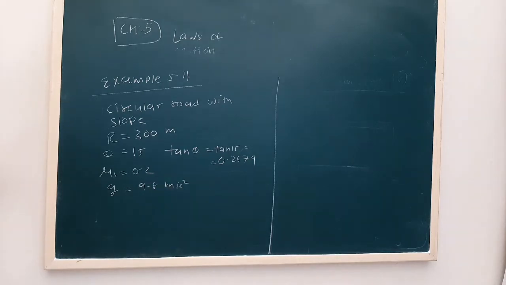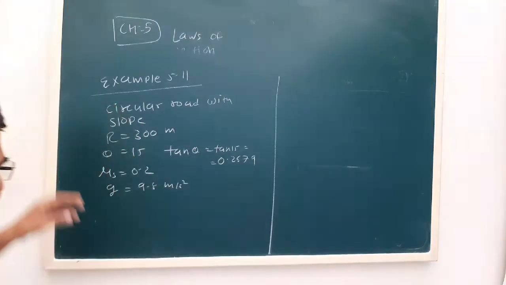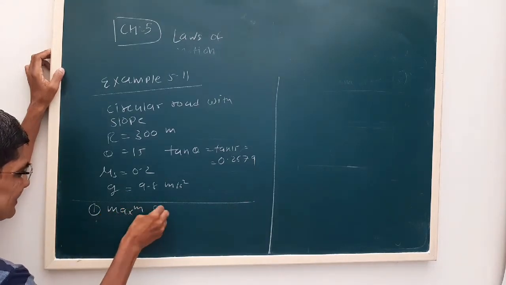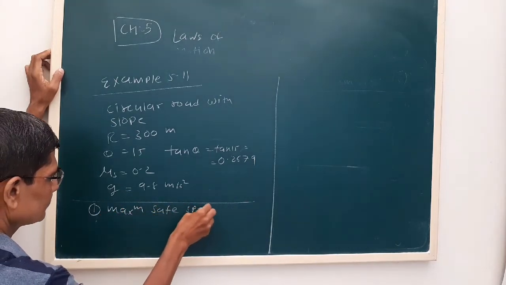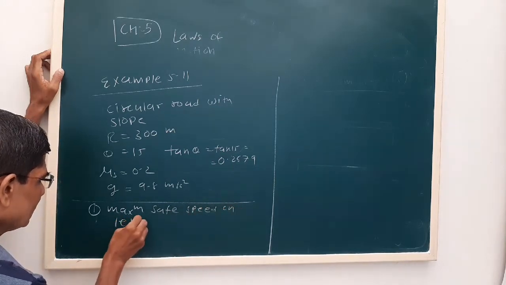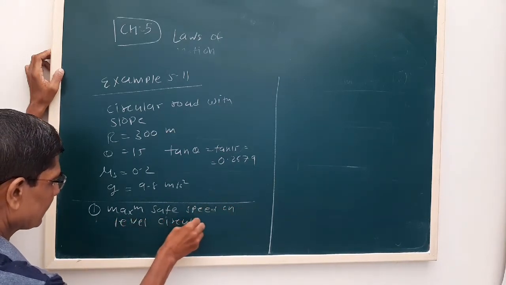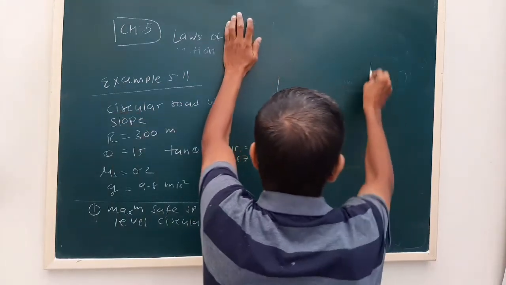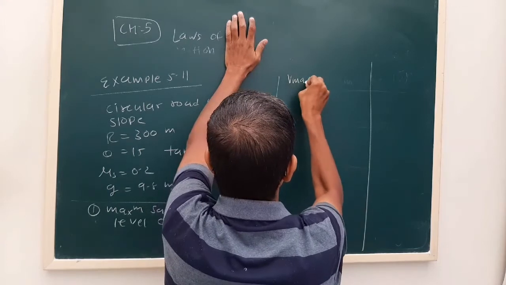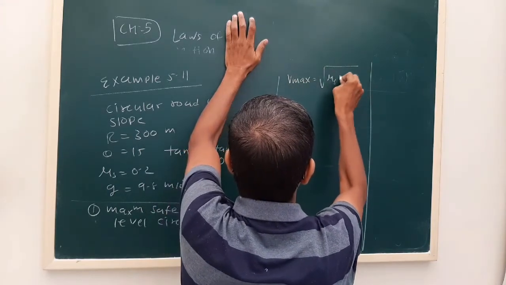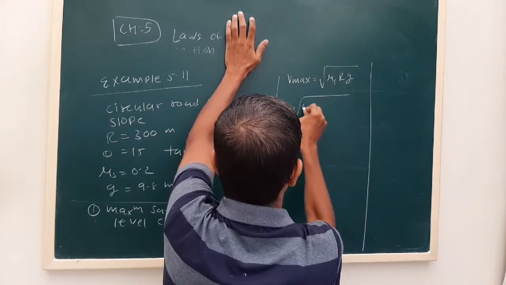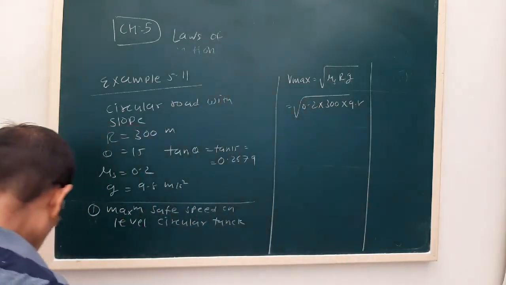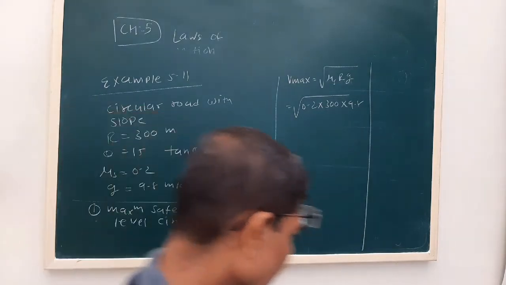Now see, first we find out the maximum safe speed on a level circular track. So in that case we use the formula. Okay, now let me solve.